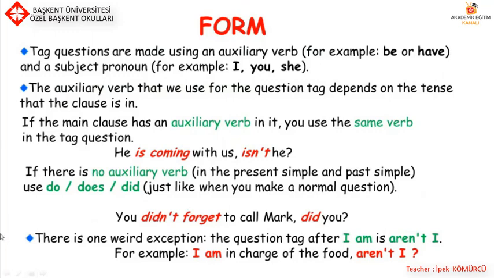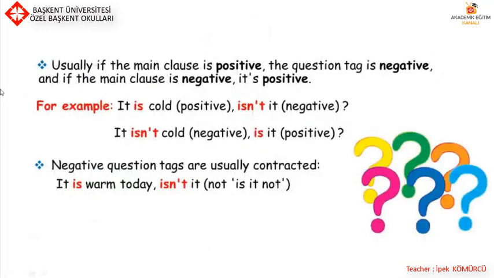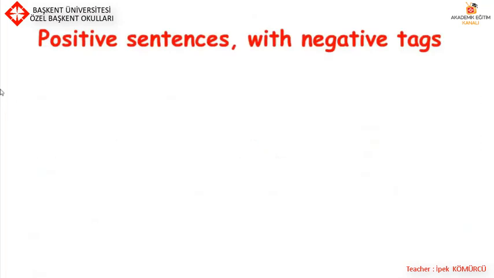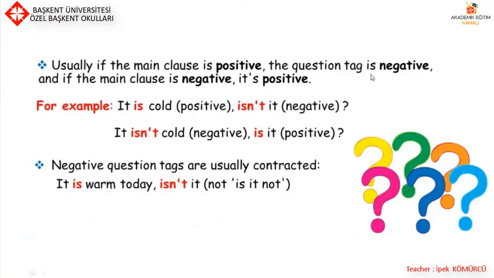There is one weird exception. The question tag after I am is aren't I? For example, I am in charge of the food, aren't I? Usually, if the main clause is positive, the question tag is negative. And if the main clause is negative, it's positive. For example, it is cold, isn't it? It isn't cold, is it?